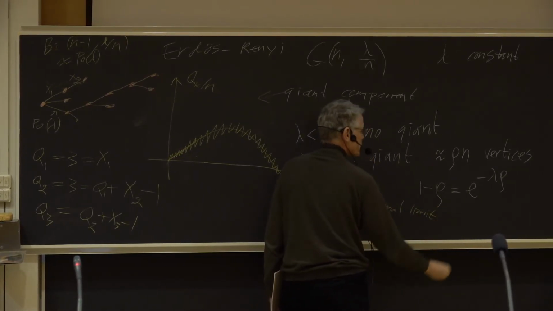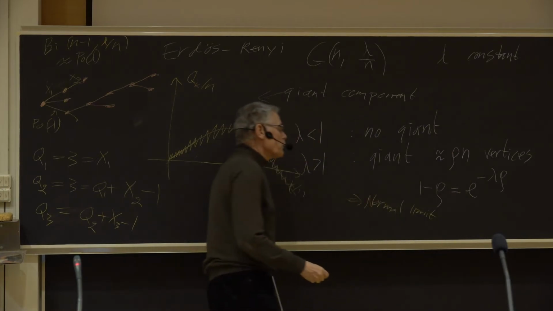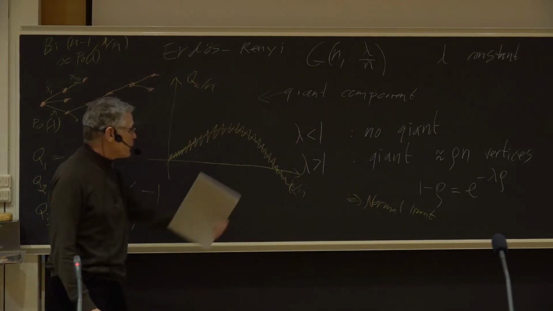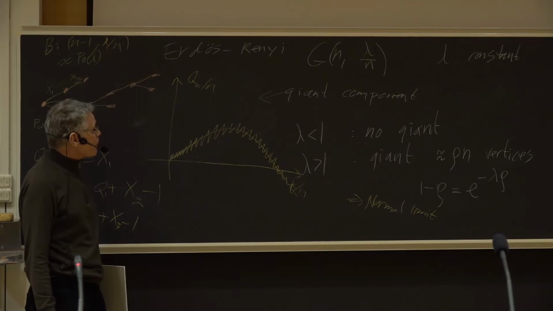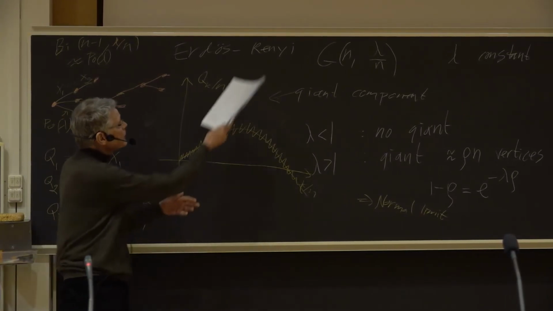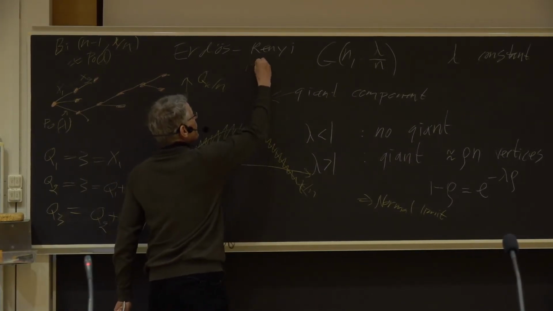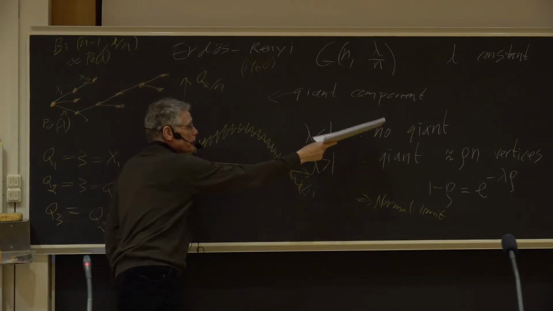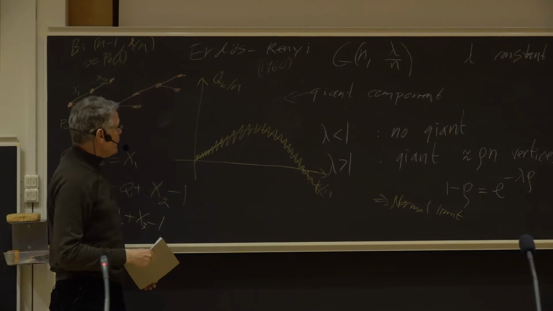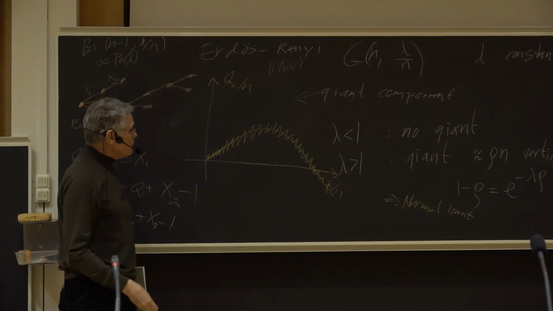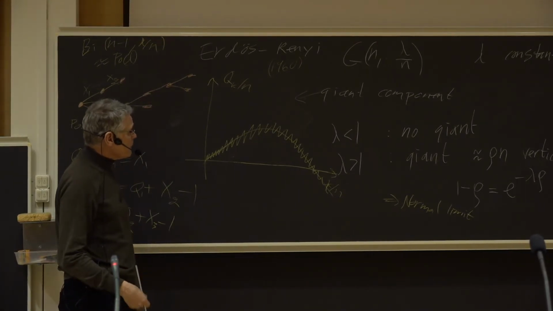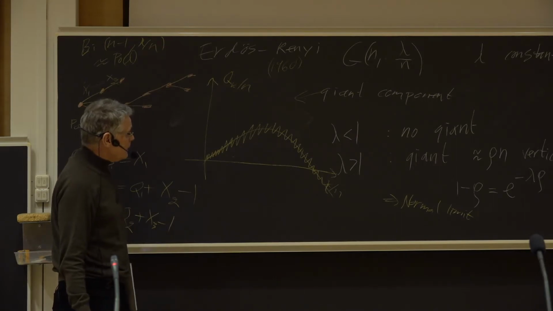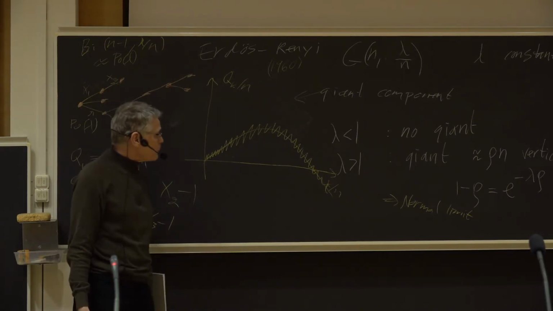If we are more precise, standard deviation of order square root of n, one can compute the variance. So I should say that this, as I said, was Erdős and Rényi's original paper in 1960, but this fact with giant or no giant has been given several different proofs by many different methods after that. This fact with normal limit has also been proved several times.